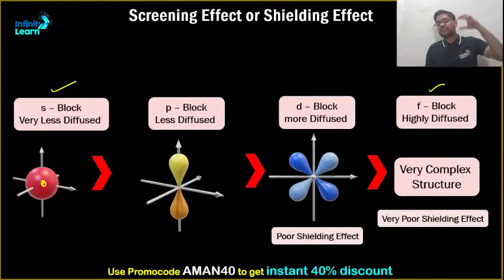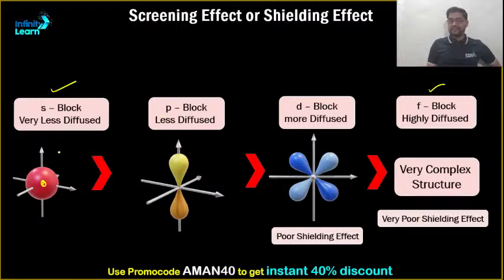It's like you have kept the positive charge inside, covered it with a sphere, and the electron is present outside of that sphere. So can I say that the sphere has a strong potential to stop the force of attraction toward itself? That means the net force of attraction experienced by the valence shell electron will decrease.